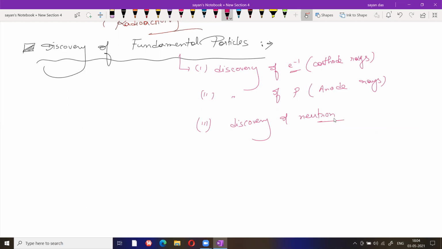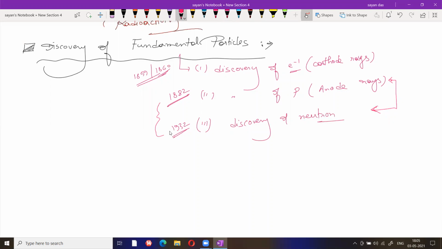First, the discovery of electron, that is 1859 or 1860. After that, this one is 1882 and this is 1932. In between these two, the Rutherford atomic model, Thomson model, and Bohr's model are all present. Most of the atomic structure concepts were discovered between 1882 and 1932.